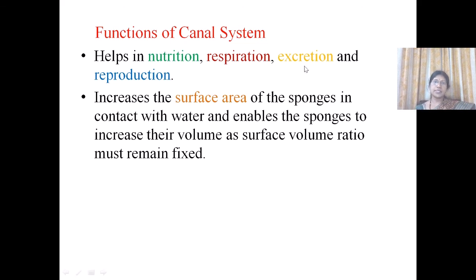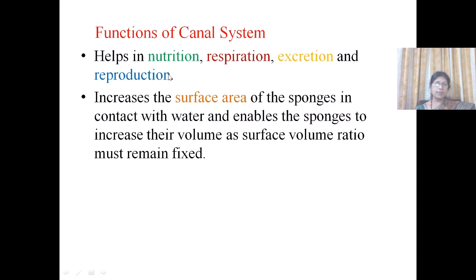And next is excretion. During metabolic reactions, nitrogenous waste products are produced, and these are eliminated from the body through the water, which is eliminated outside through the ossiculum.